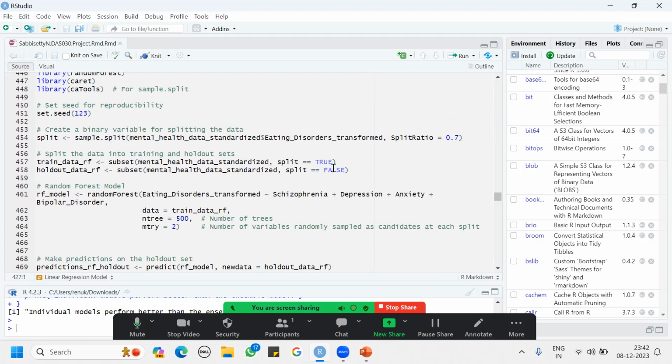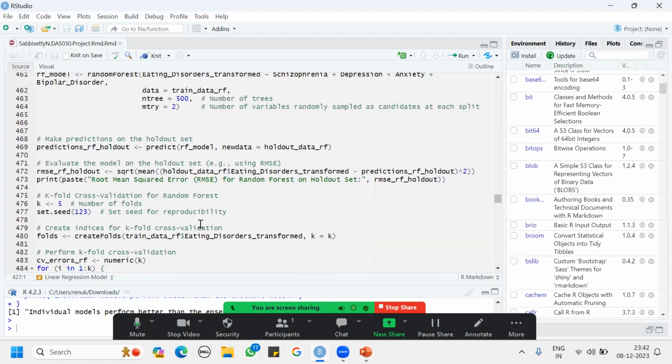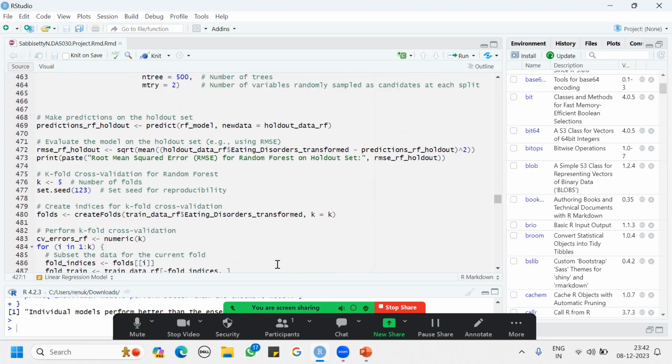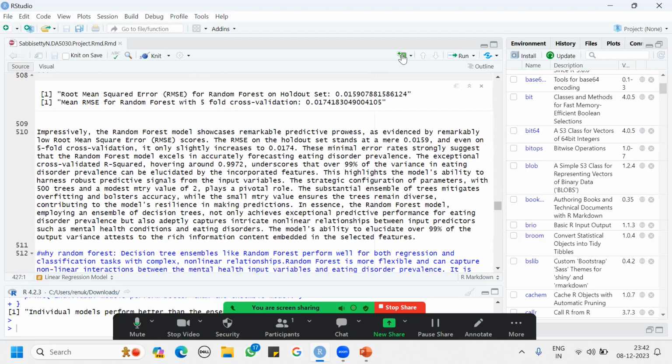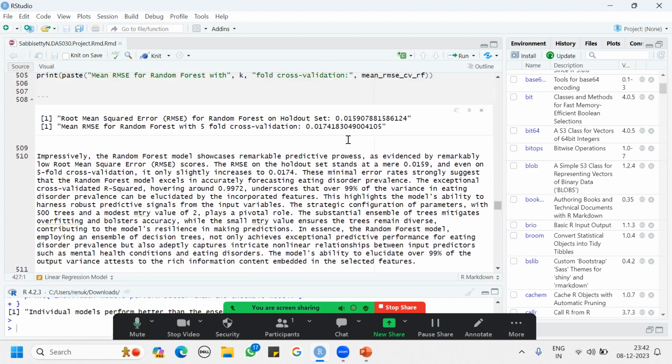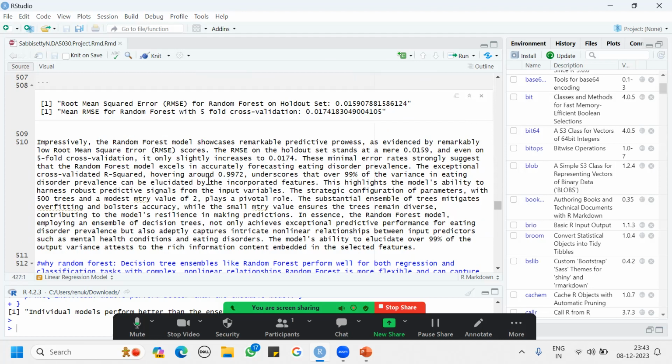And after that, I started doing random forest. I split the data the same way, and I also did predictions on the holdout. I did cross validation and a holdout set for validation of the data and for further prediction of my data set. From here, I got a root mean square error of 0.15 and 0.017, which indicates very good accuracy, and they are less than linear regression, indicating that this model helps in analyzing and also accurately forecasting eating disorder prevalence.